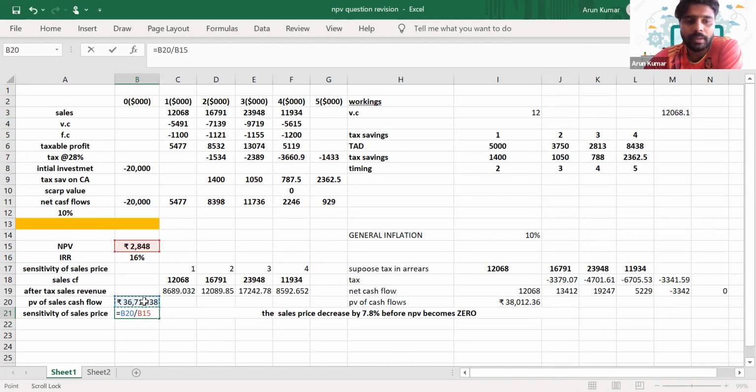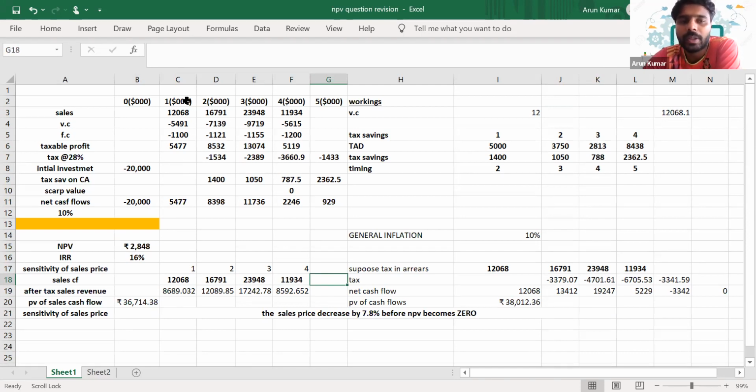How will you calculate the relevant cash flow? Let's say your relevant cash flow here is 12068, 16796, 23948, and 11934. Do you think that this amount will have a direct impact on your NPV?